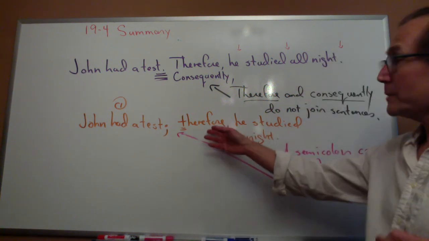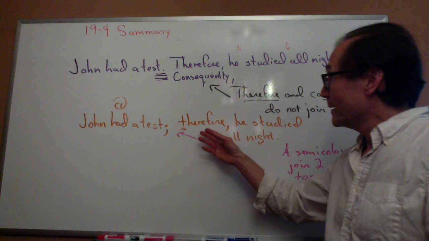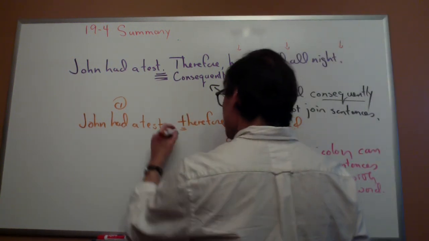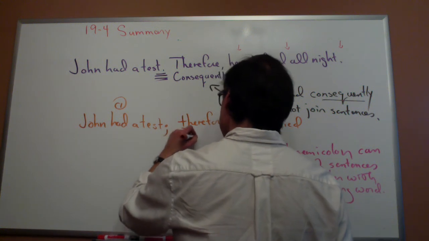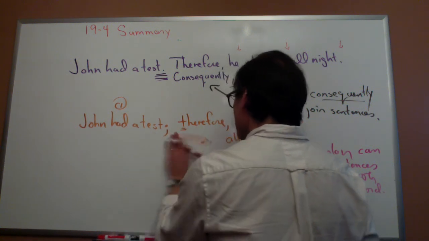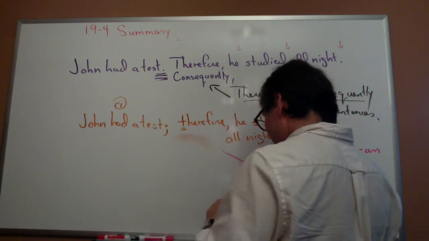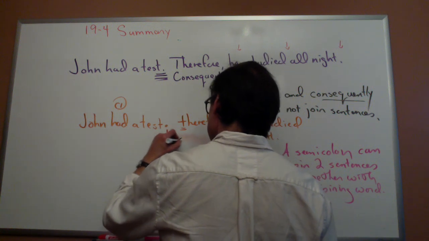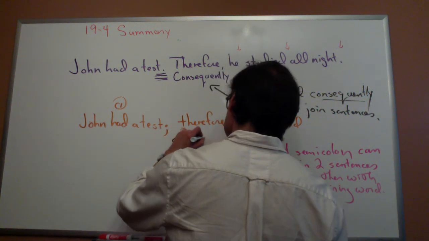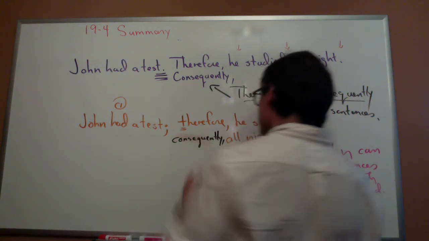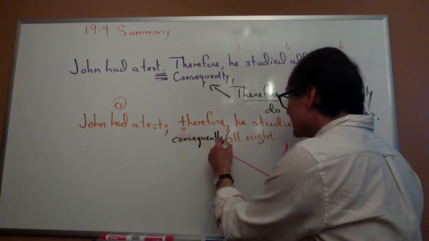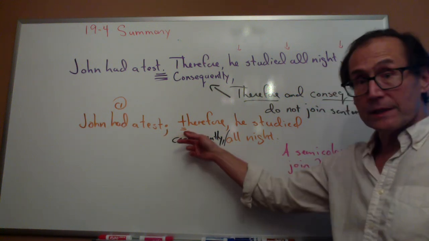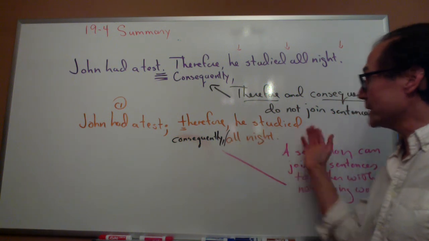So sometimes you will see therefore and also consequently. Let me use a different color so it doesn't get confused with all night. I could say, John had a test, semicolon, small t, therefore, comma, he studied all night.